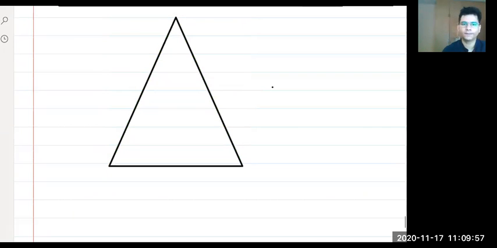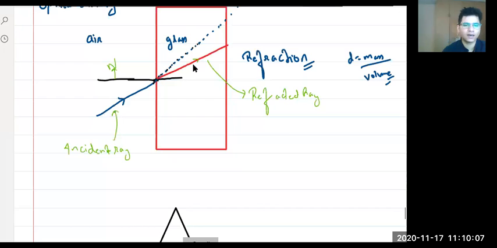Yes, very good. Seven colors, VIBGYOR. Refracted ray, see, the refracted ray is this red one. The blue dotted one is not the actual path. It will shift, so the red one is your refracted ray. Okay, Shivansh.